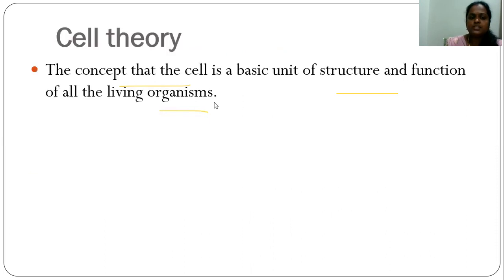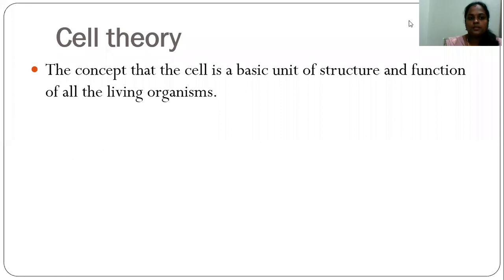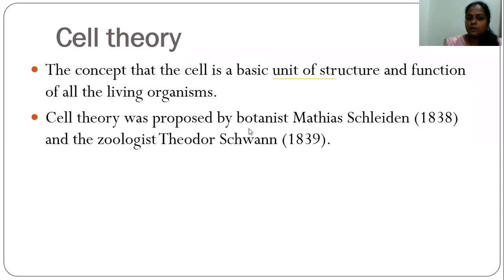And next we'll move on to the cell theory. Cell theory is the concept that the cell is the basic unit of structure of all living organisms. The cell theory was proposed by the botanist Matthias Schleiden in the year 1838 and the zoologist Theodor Schwann in 1839.